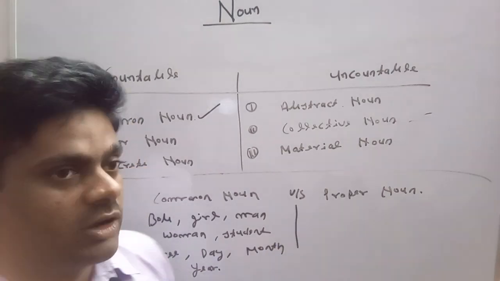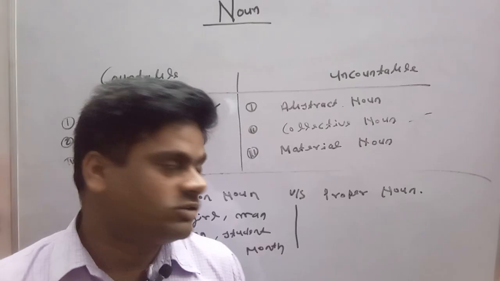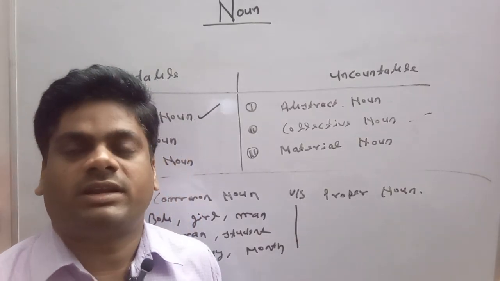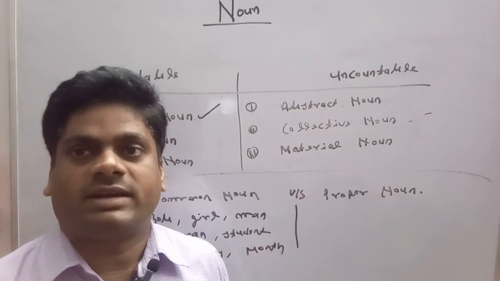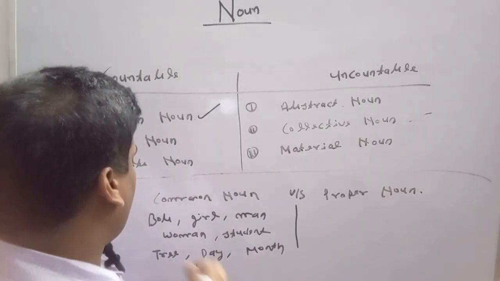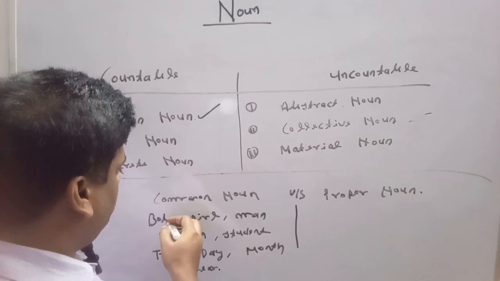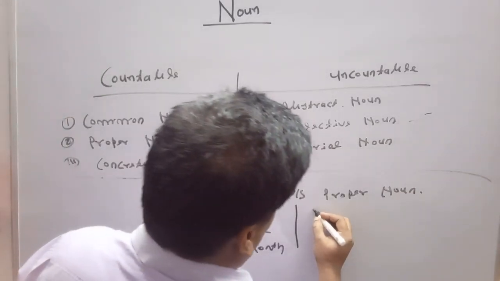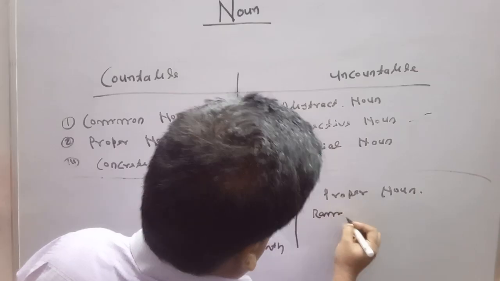But in case of proper noun, there is no such condition. In case of proper noun, we are to examine specified or particular names of nouns. As we can say that here boy is a common noun, but in case of proper noun, Ram is a proper noun.